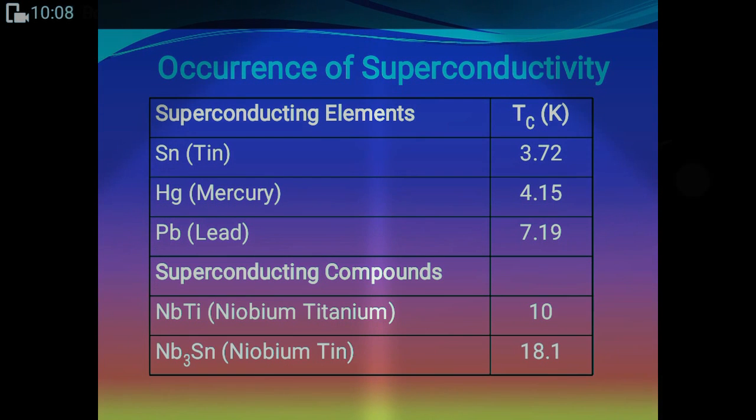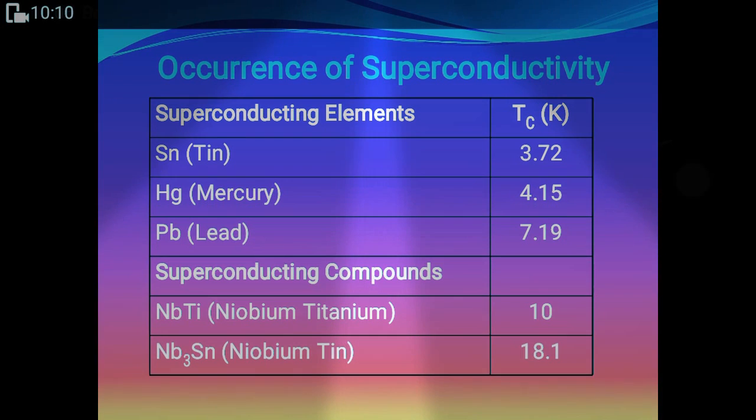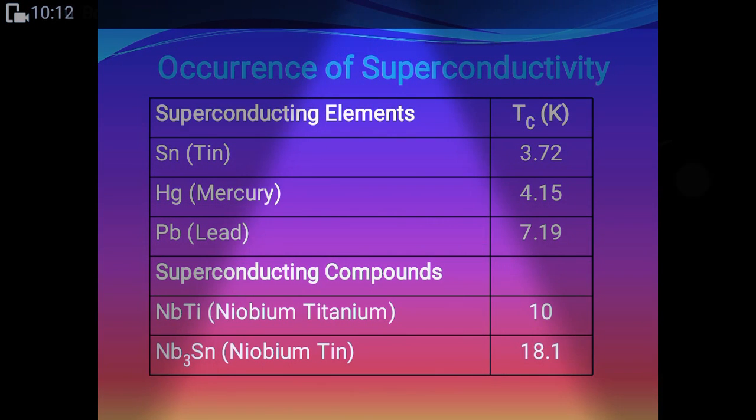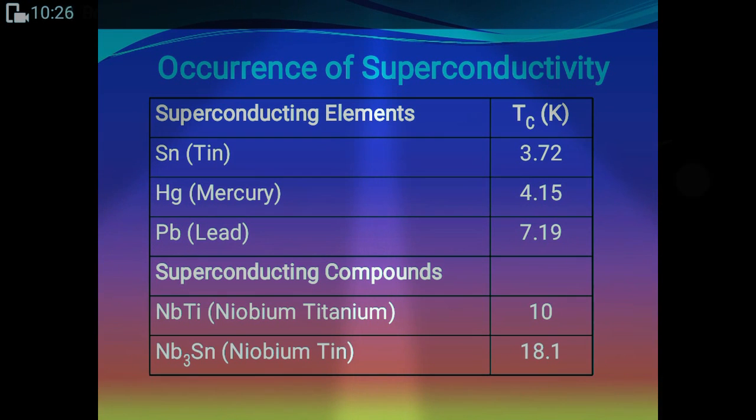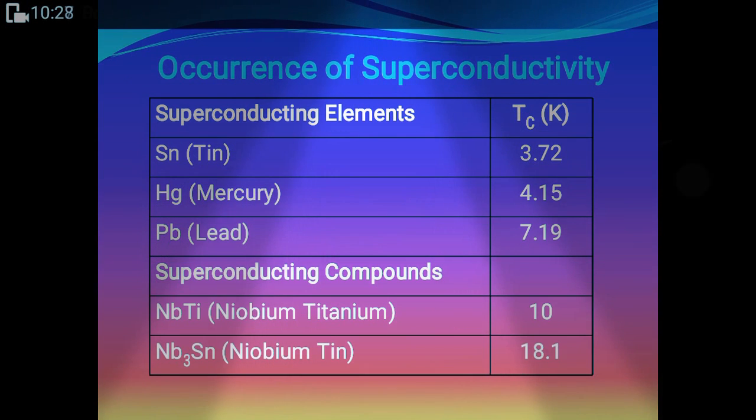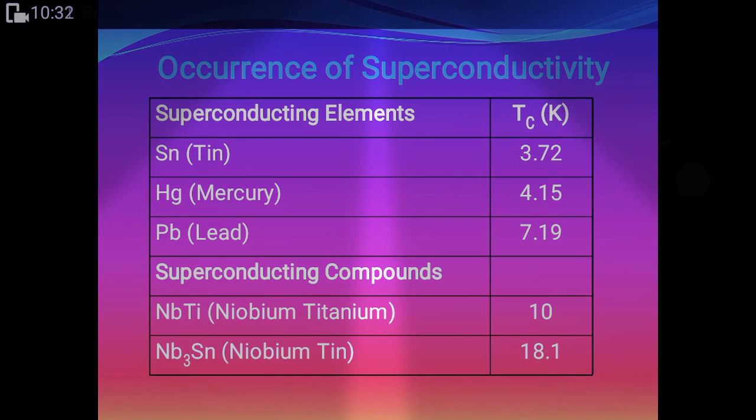And okay guys, we have been talking about superconducting elements, but there are some superconducting compounds also: niobium titanium, NbTi, at 10 Kelvin. It achieved 10 Kelvin, and it becomes a superconducting material, achieving the superconducting state.